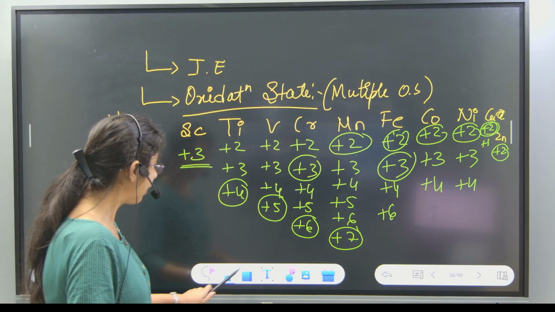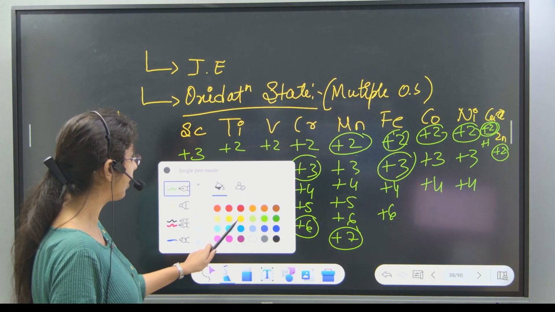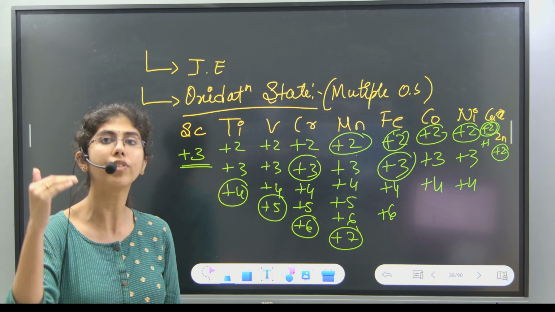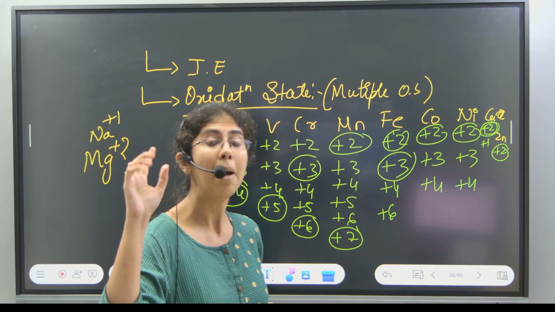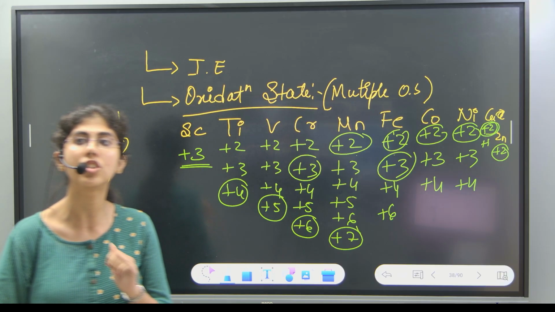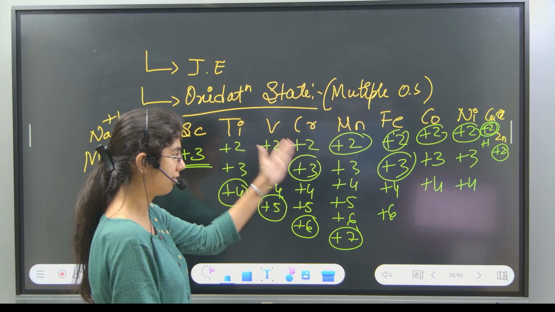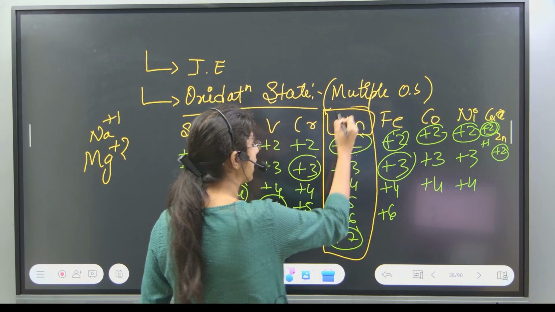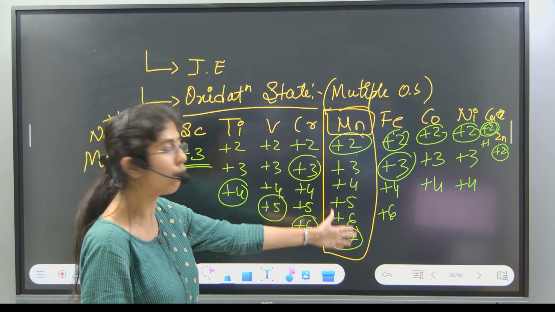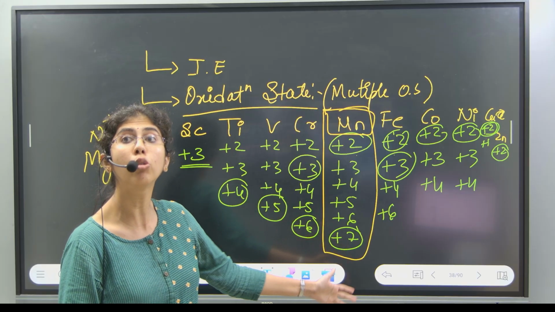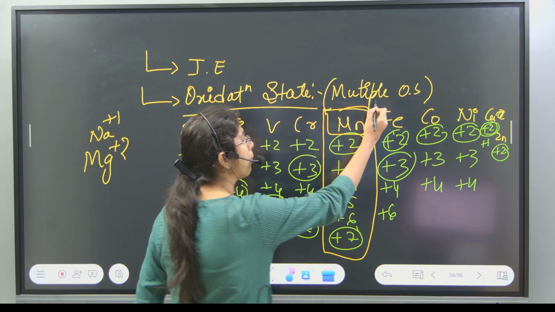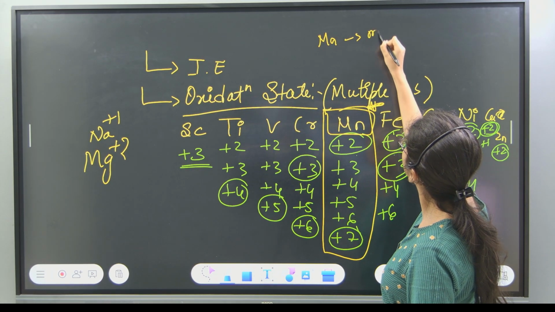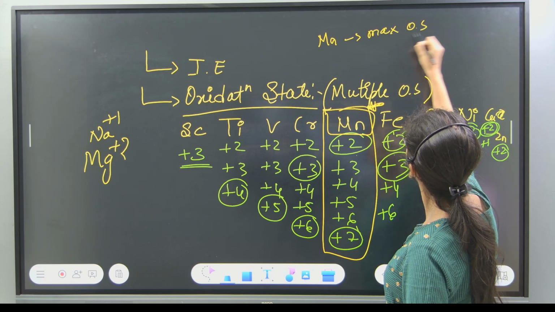Now, the common kind of question that you would get in this oxidation state topic is which of the transition metals will show maximum oxidation state? Which is that? Manganese, Mn. Observe manganese, it can show 2, 3, 4, 5, 6, 7. Up to 7 it can show. Very, very important point. Manganese shows maximum oxidation state.